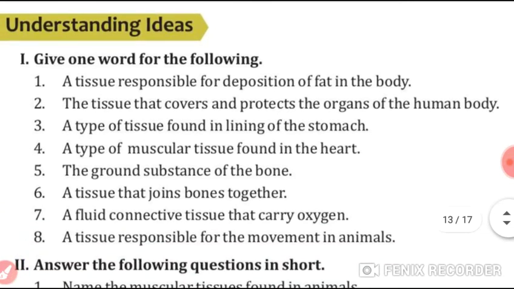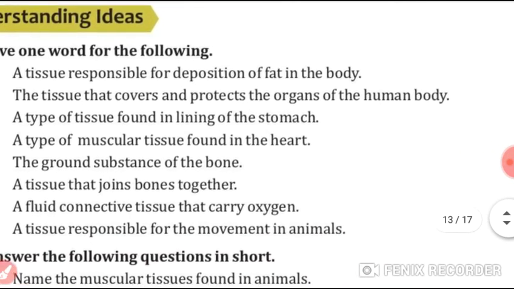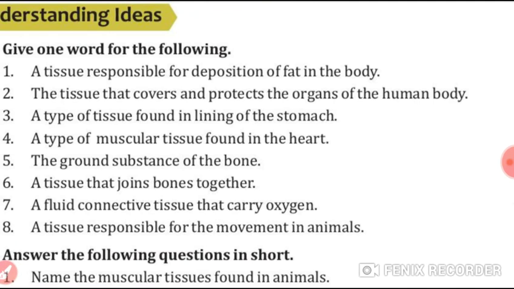Now next, give one word. A tissue responsible for deposition of fat in the body. Write here, adipose tissue. Second, the tissue that covers and protects the organs of the human body. Epithelial tissue. A type of tissue found in lining of the stomach. Again, epithelial tissue. A type of muscular tissue found in the heart. Cardiac muscle.